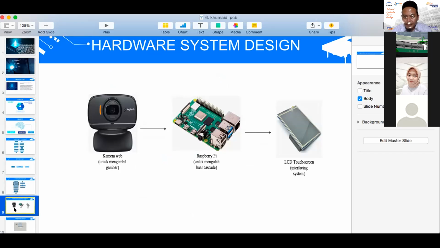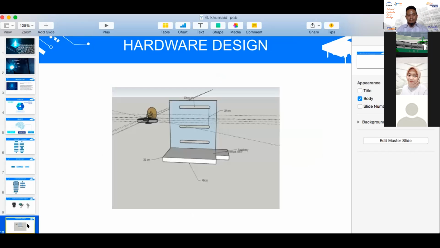And then the next is the hardware system design. The first is the web camera. In this research, we use a Logitech web camera and then Raspberry Pi. We use the Raspberry Pi 4B plus type and then a touch screen LCD for Raspberry Pi.